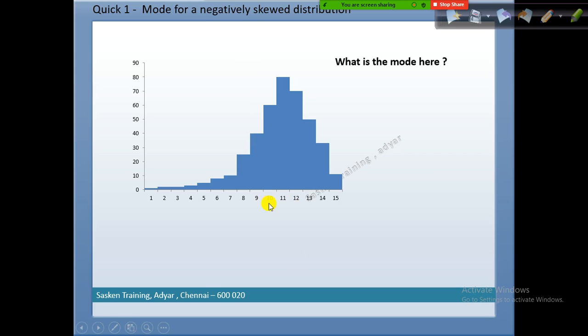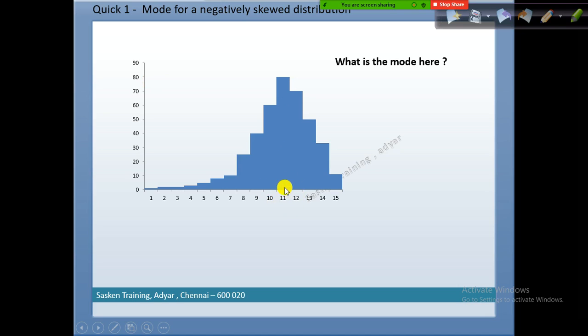How many people are getting 1 lakh salary? 60 people. If you compare these, 80 people are getting 1 lakh 10,000 salary. Hence, this is called your bin.